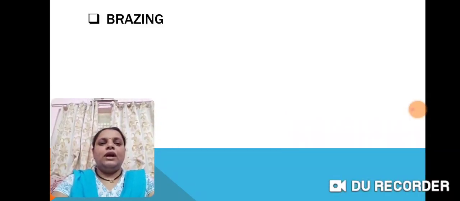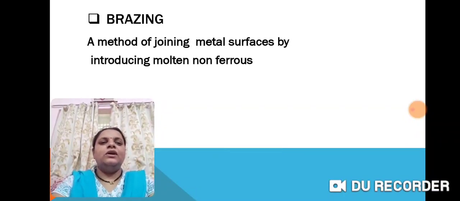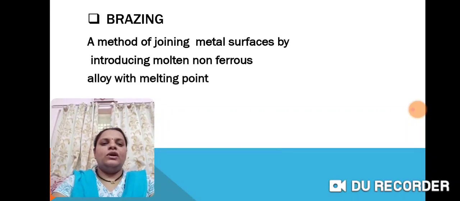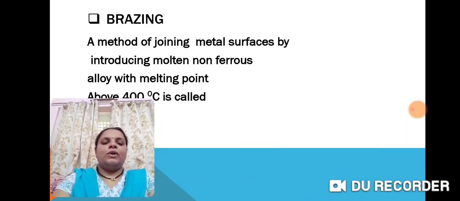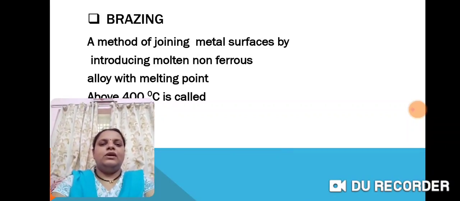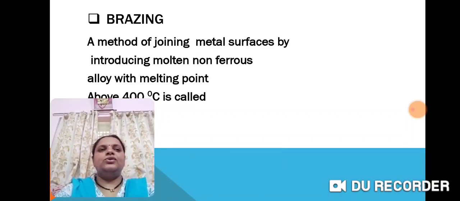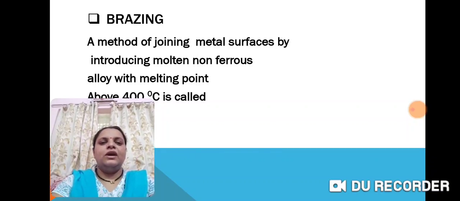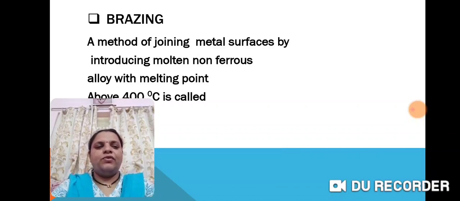This is soldering. And now brazing, a method of joining two metal surfaces by introducing a molten non-ferrous alloy with a melting point above 400 degrees centigrade, is called brazing, sorry. It has the same definition, except it is above 400 degrees centigrade, while soldering is below 400 degrees centigrade. Brazing is used for the same purpose, but the temperature range is above 400 degrees. This is the only difference between them.